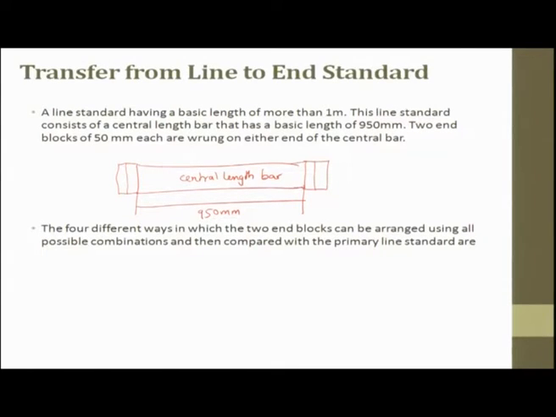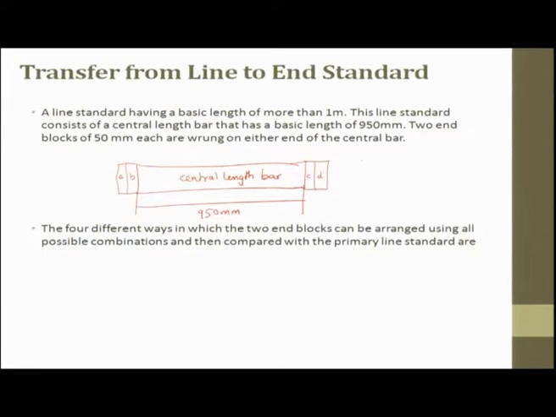And this is 950 millimeter. So, what we do is we take this as block A, block B, block C and block D. Each block put together is 50 millimeter. So, then it sums up to 100 millimeter, right. So, now there are 4 different ways in which 2 sets of blocks can be used.